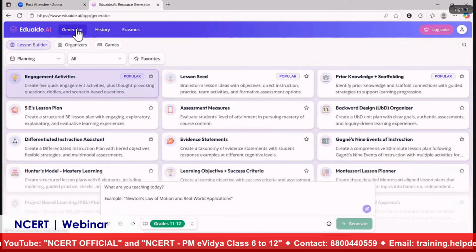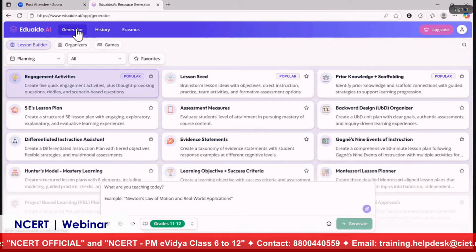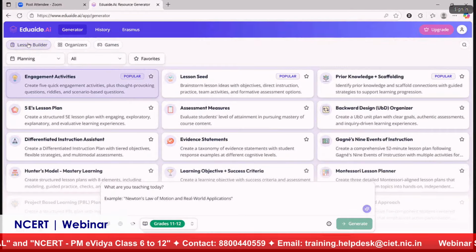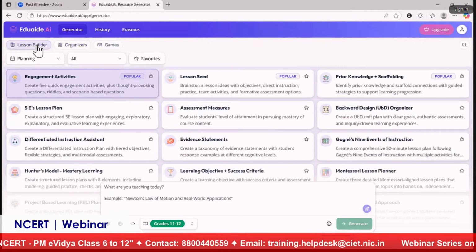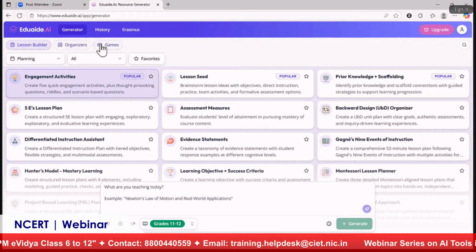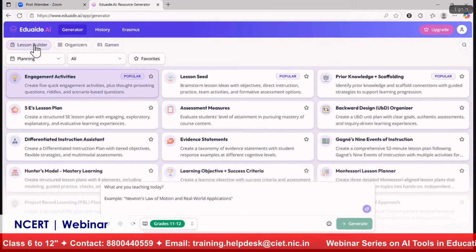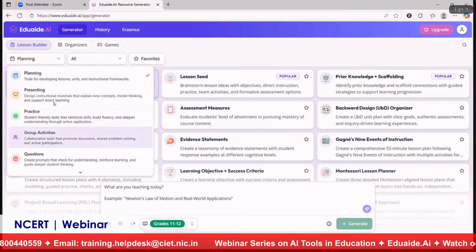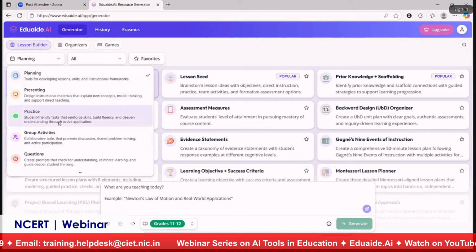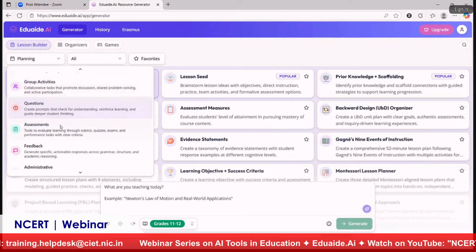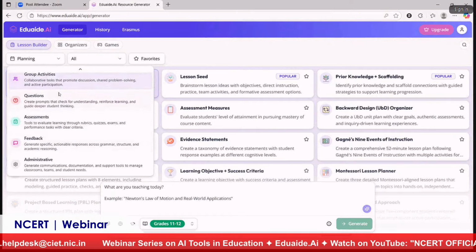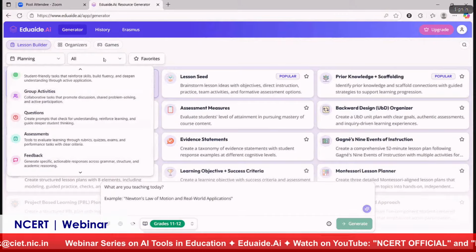As I told you, this is one of the main features of this interface. Under this feature, we have three categories: lesson builder, organizers, and games. Under each category, we have subcategories. As you can see, under lesson builder, we have categories like planning, presenting, practice, group activities, and questions. All of these things we will be discussing one by one.